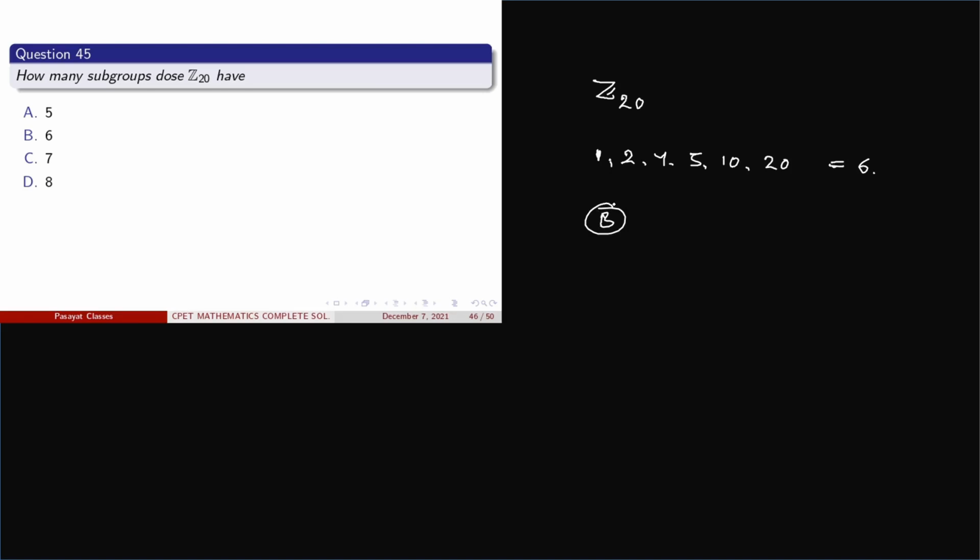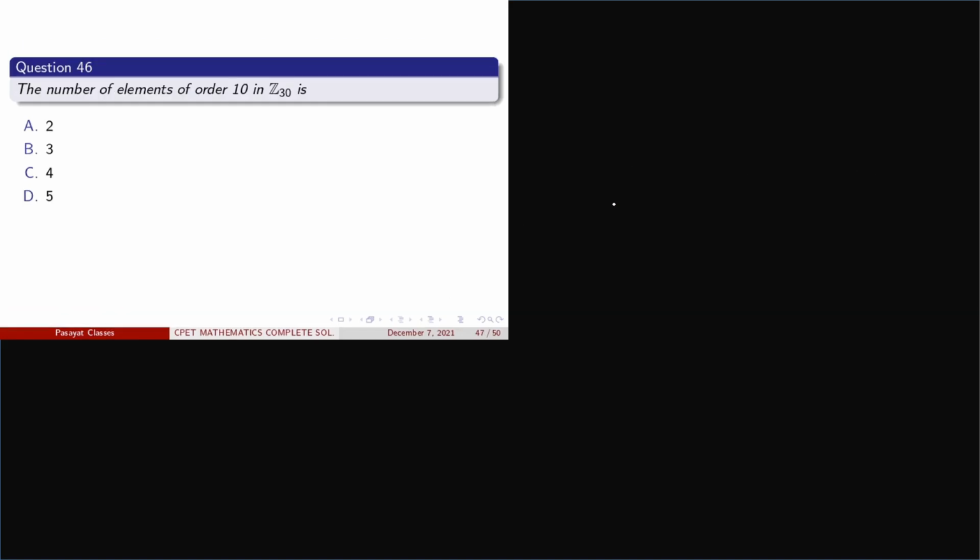Now come to another question. Here the question asks about the number of elements of order 10 in Z30. So here our group is Z30 and we have to find the number of elements of order 10. So a simple formula is present. We have to calculate phi 10. So 10 can be rewritten as 2 into 5.